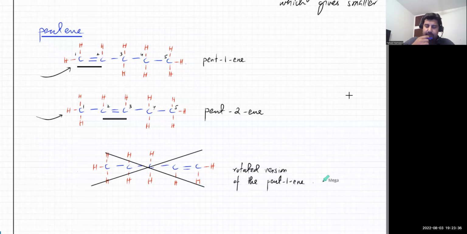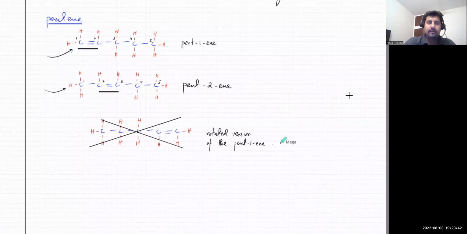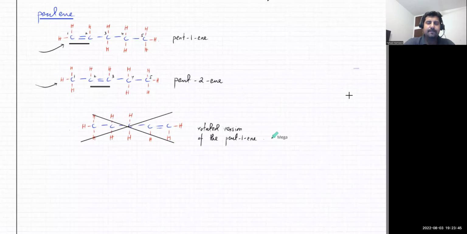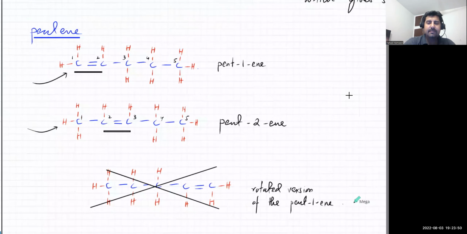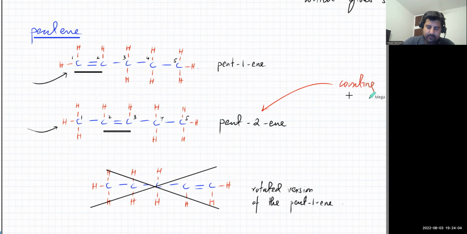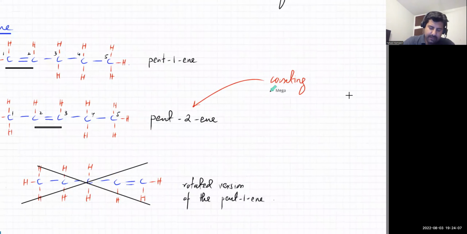Anyways, we're done with the alkenes. Okay, we'll move on. Just remember what an alkene is, and in an alkene you would have to number. I didn't write the point about that. I'll write the point, which is that when you number a molecule or a group, the position or counting is done from the side that gives the smaller number. So counting is done from the end which gives the smaller number.